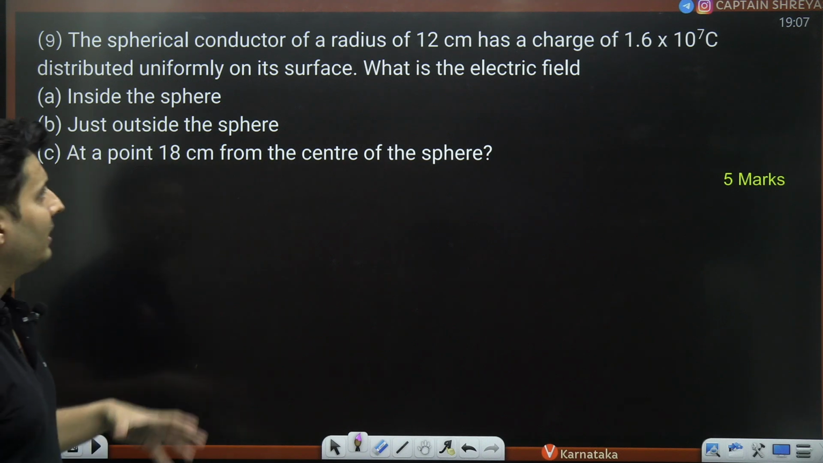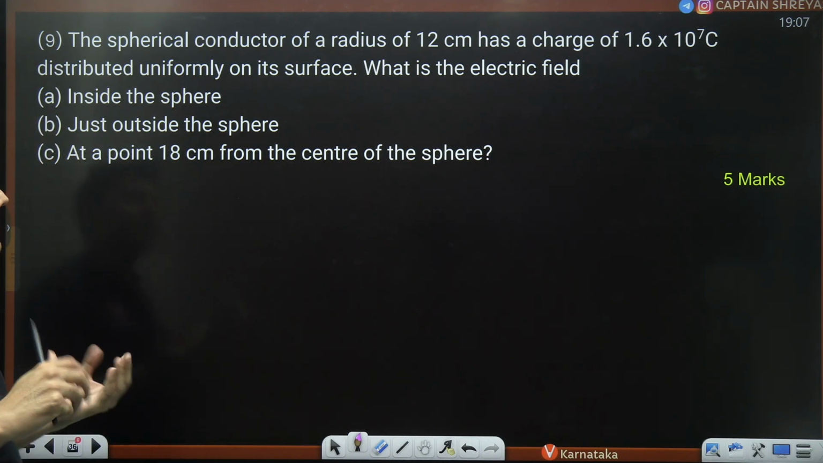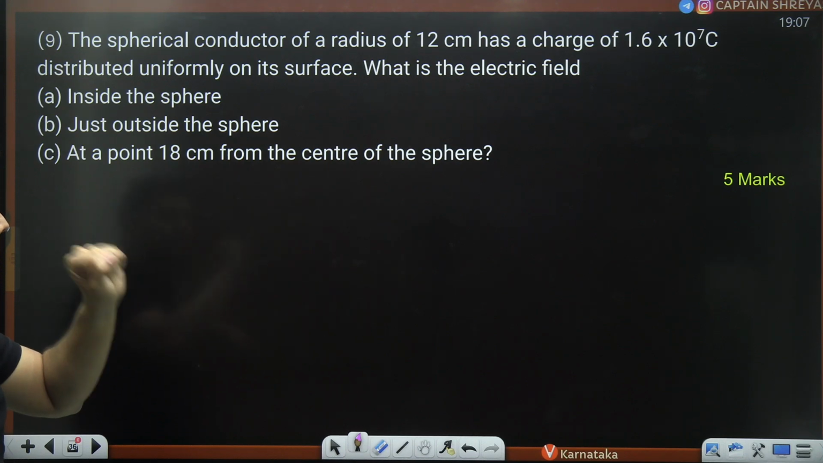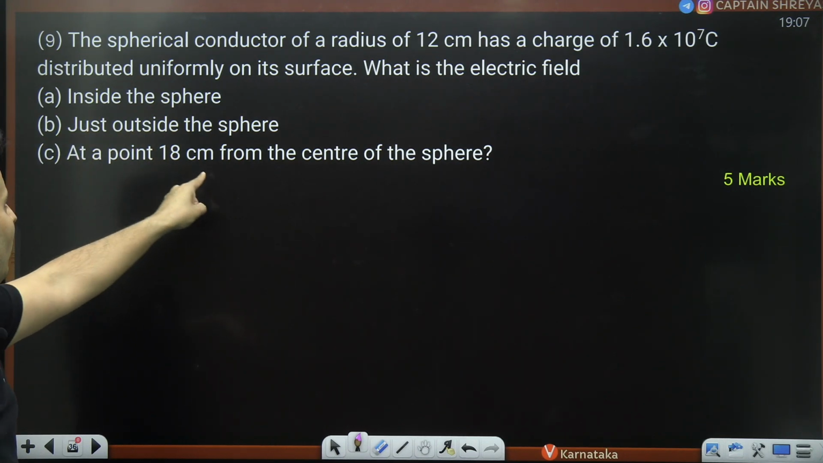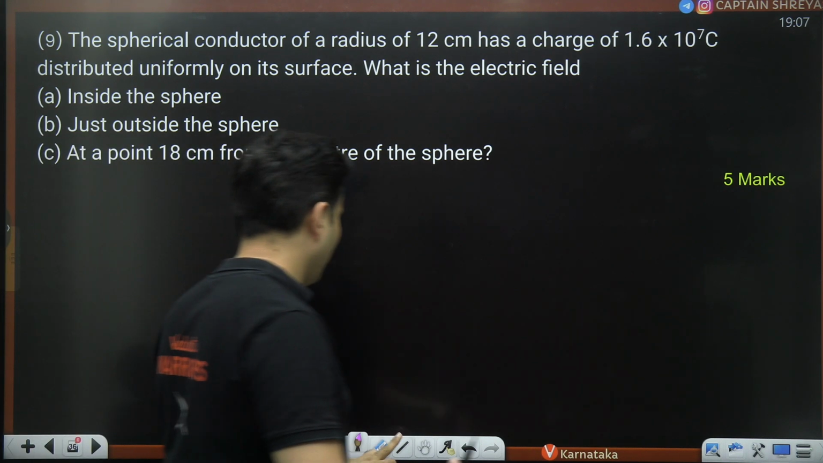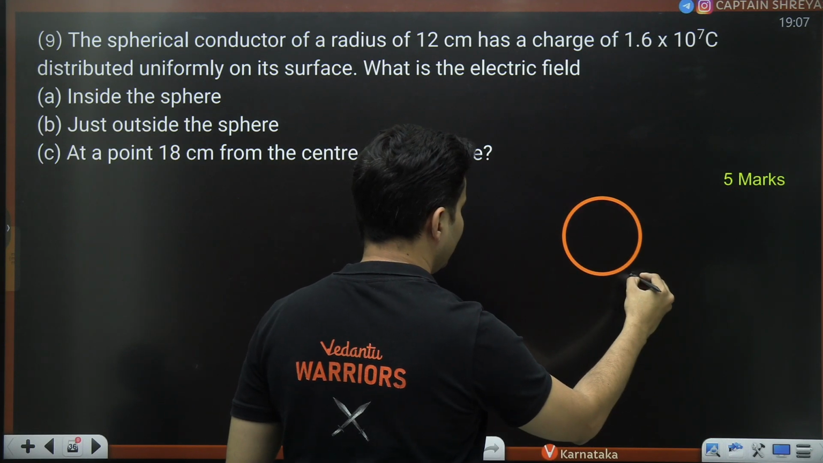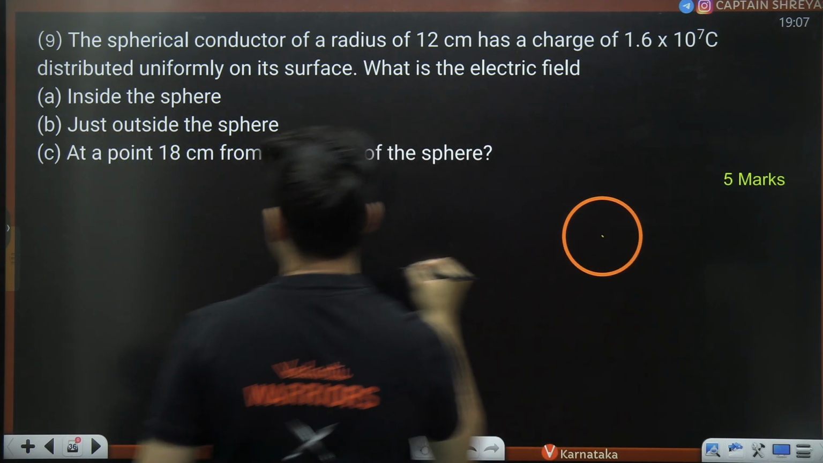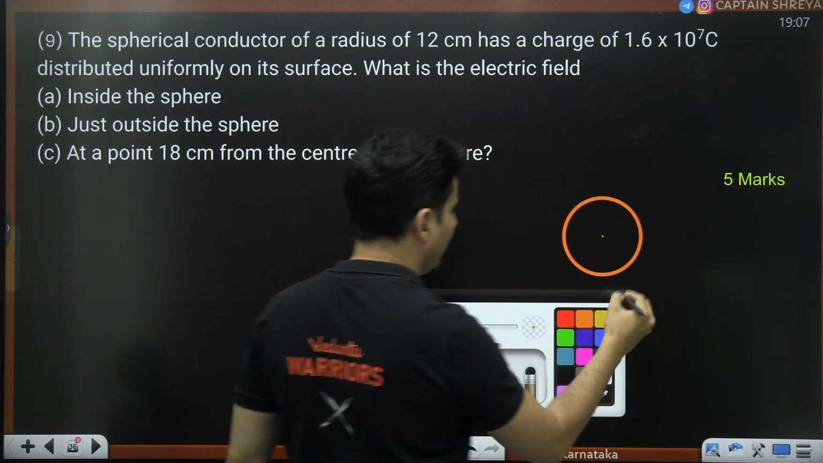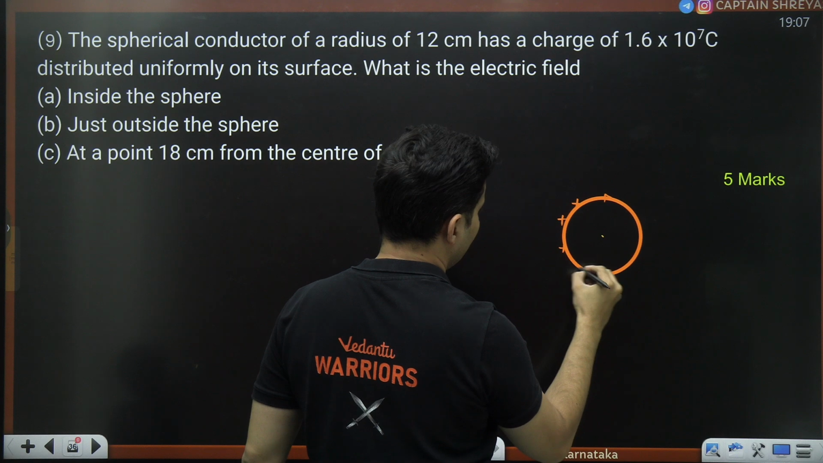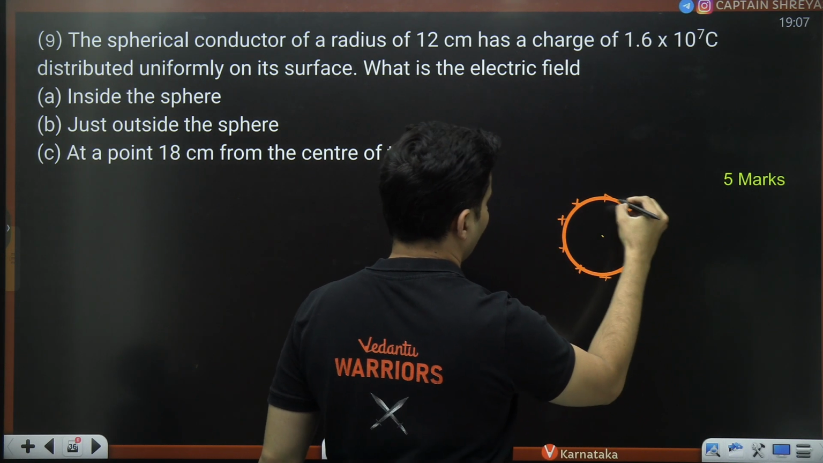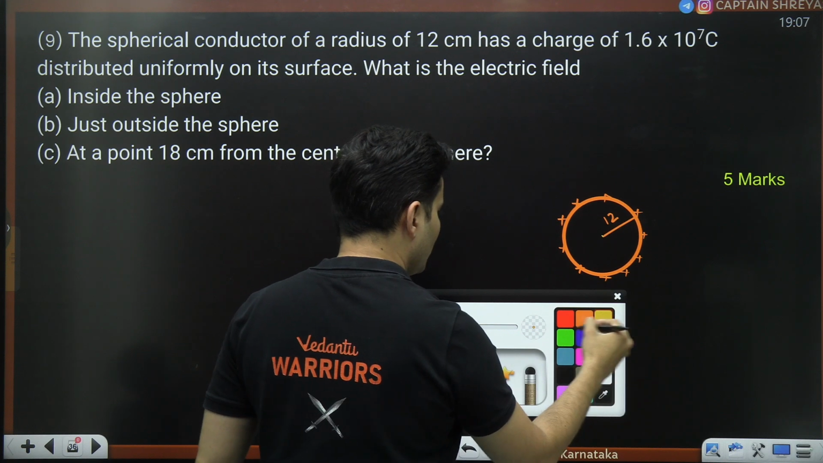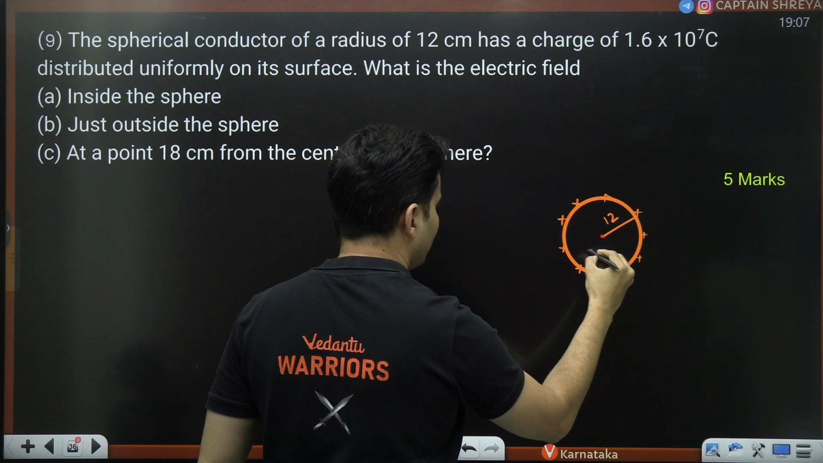Next question. There is a conductor whose radius is basically 12 centimeters, has a charge of this much, which is there on the surface. What is the field inside, outside, and at a point 18 centimeters from the sphere? Okay. So this is our sphere, let's say. So first, let's solve for inside the sphere. Whenever you have such a diagram, this is basically the charges which are there on the sphere. Radius of the sphere is also given. Yes, 12 centimeters. So if you are at a point inside,